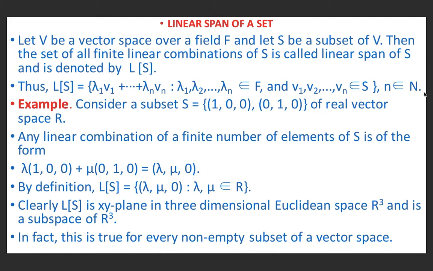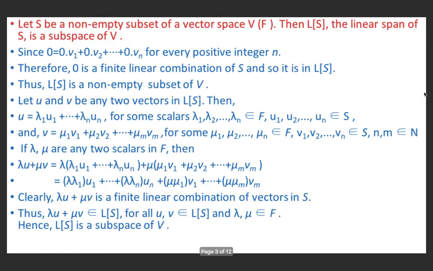Clearly the linear span of set S is the xy plane in three-dimensional Euclidean space R cube and is a subspace of R cube. In fact, this is true for every non-empty subset of a vector space. Now we will prove that the linear span of S is a subspace of V where S is a non-empty subset of the vector space V over a field F.